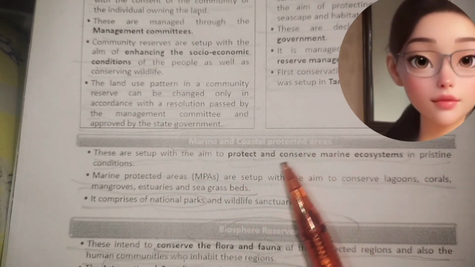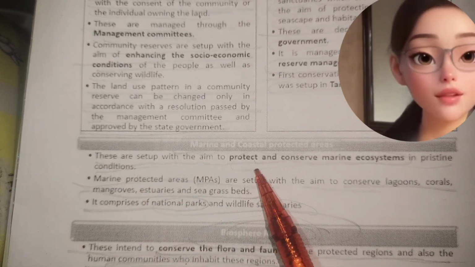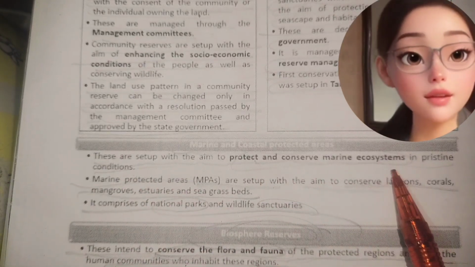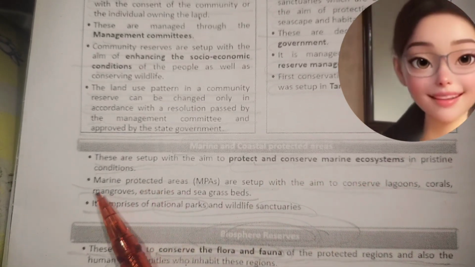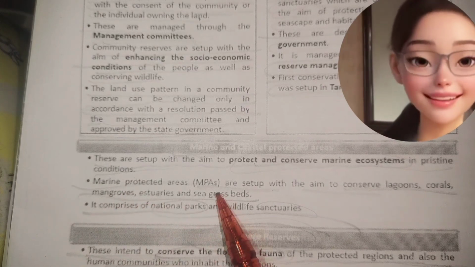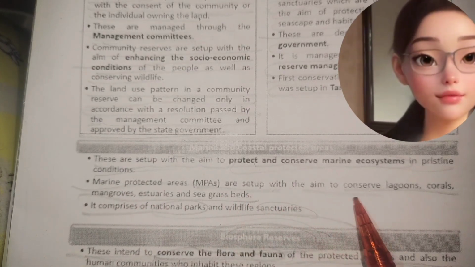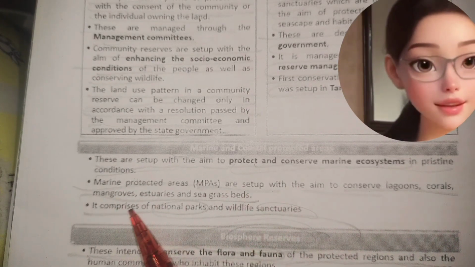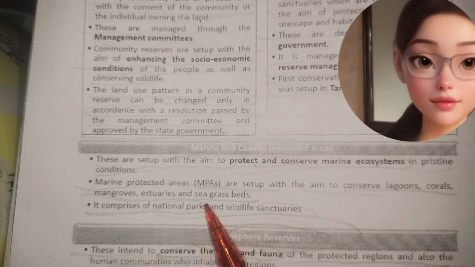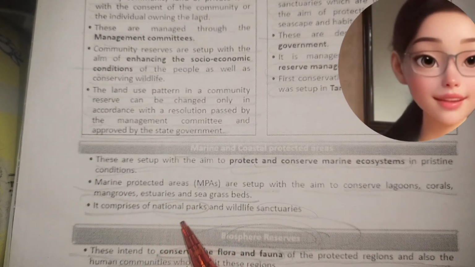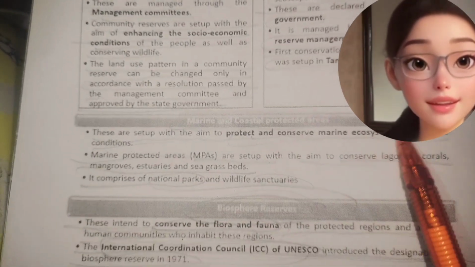Marine and coastal protected areas. These are set up with the aim to protect and conserve marine ecosystems in pristine conditions. Marine protected areas, MPAs, are set up with the aim to conserve lagoons, corals, mangroves, estuaries, and sea grass beds. It comprises national parks and wildlife sanctuaries.